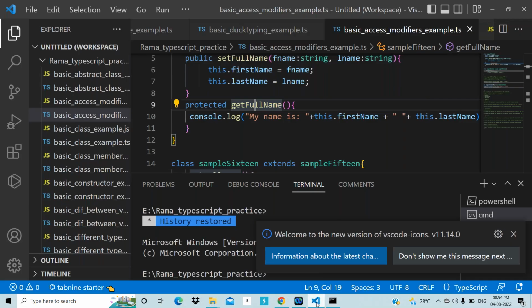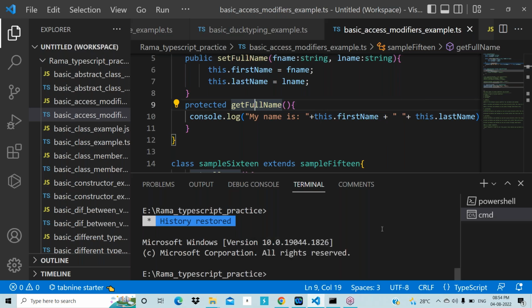Right. Then after, what we need to do is minimize this TypeScript practice folder on the left side, and close all the files that are open there. On the left side, minimize that arrow mark.